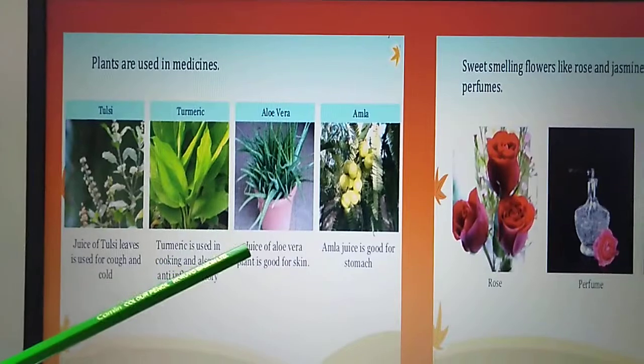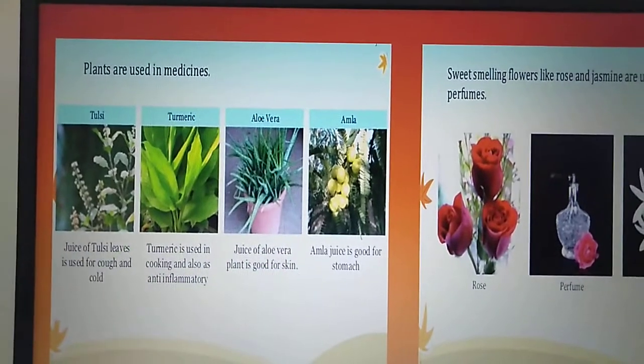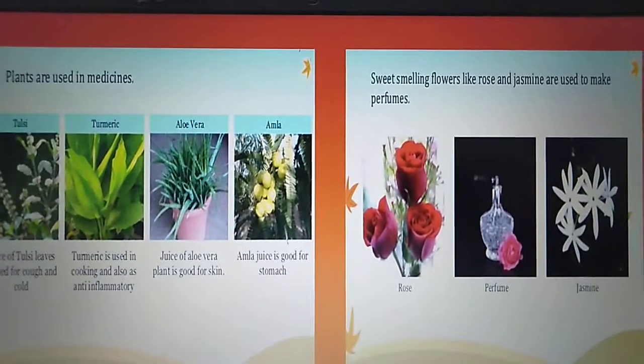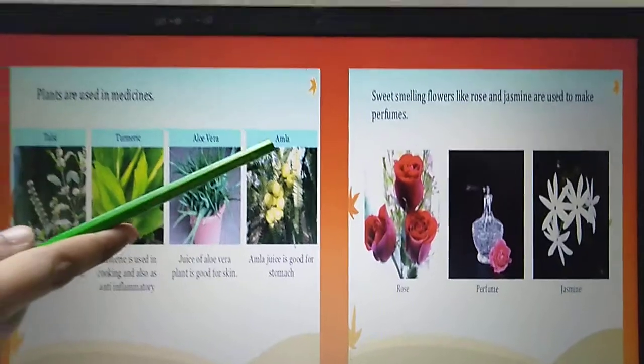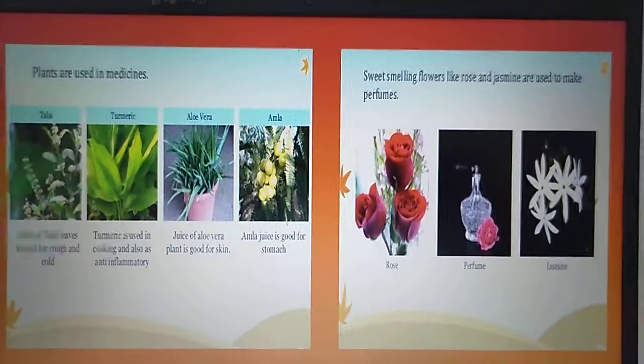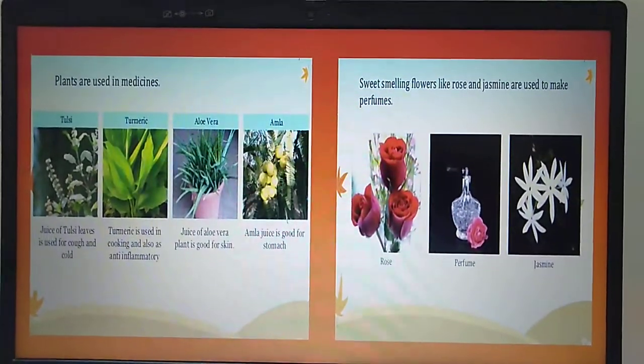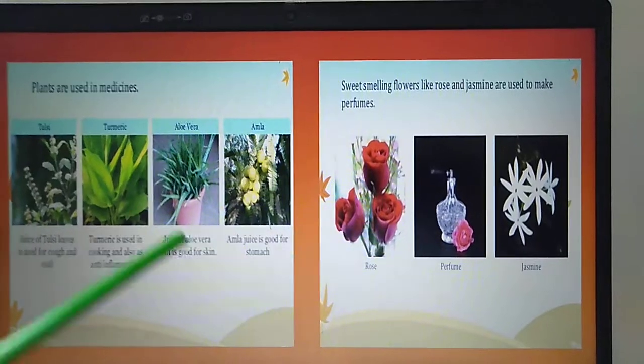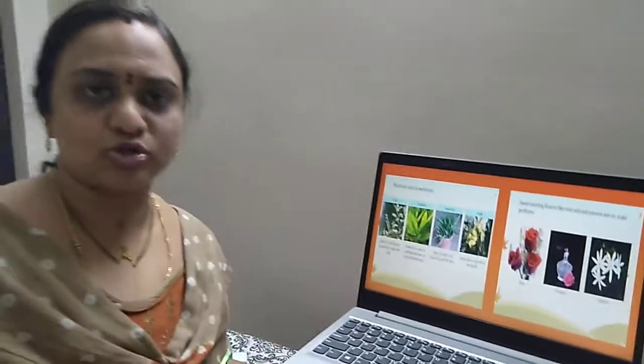Next, aloe vera. Juice of the aloe vera plant is good for our skin. It will make our skin glow. Okay, amla. Amla juice is good for the stomach. It helps in digestion. So children, the plants are giving different medicines also. Plants help us to take care of our health. Isn't it, children? Yes. Now see this.